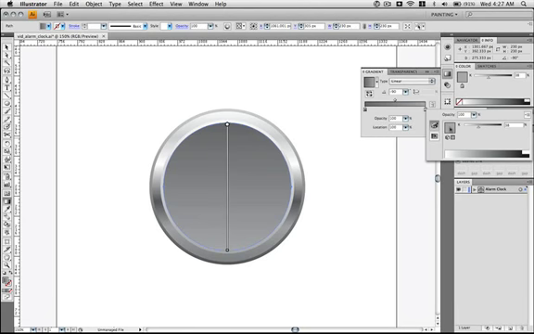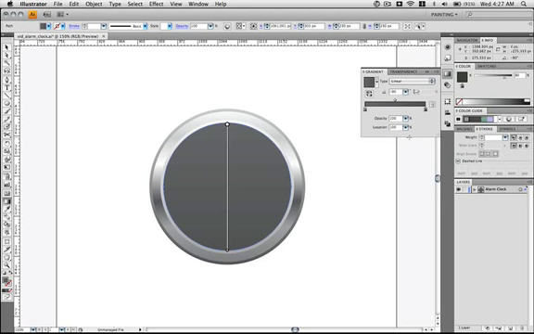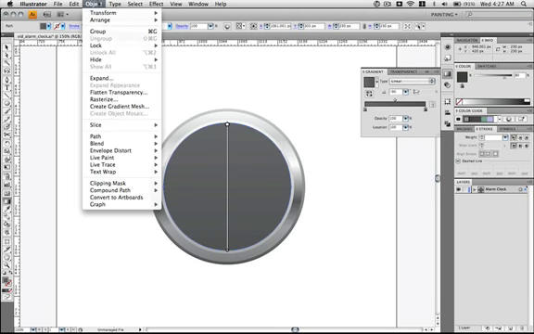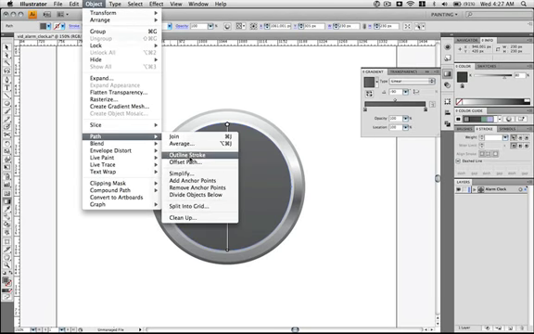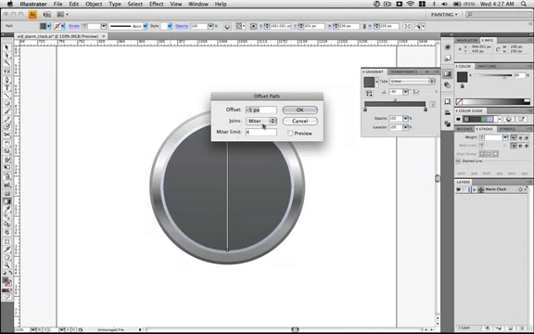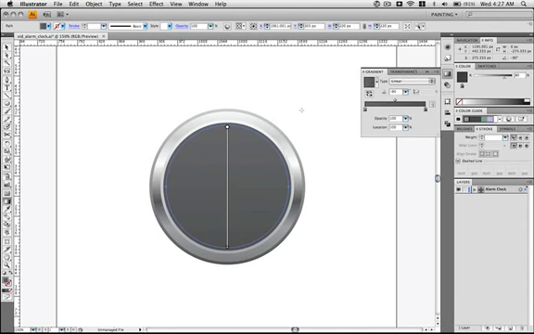And the last color stop to an even darker gray. Hit Enter. Going to go ahead and go to Object, Path, Offset Path again, and again it's going to be 5 pixels.